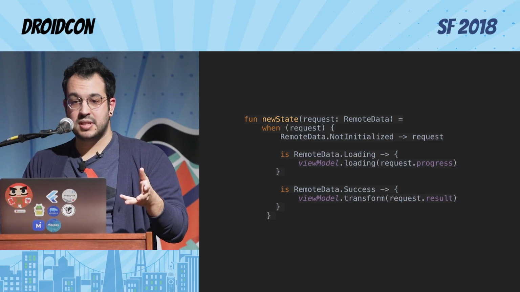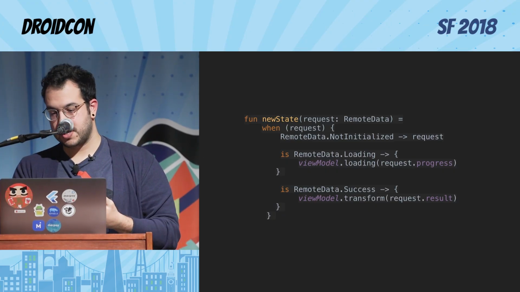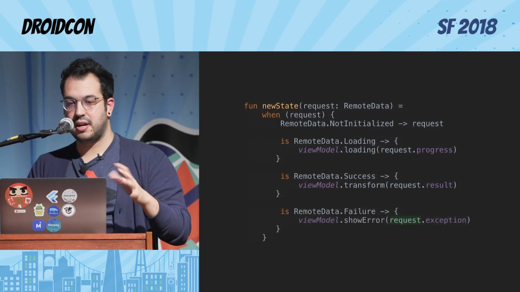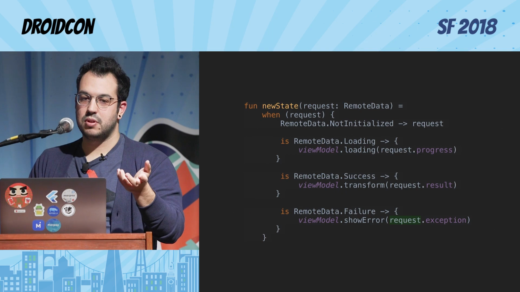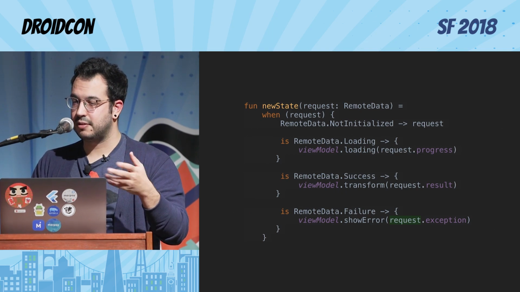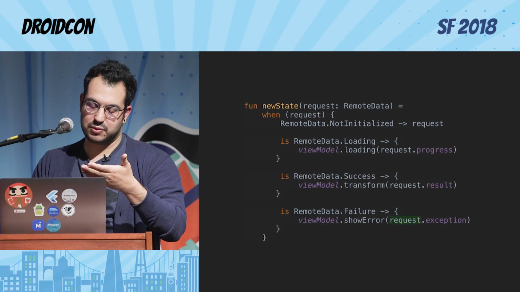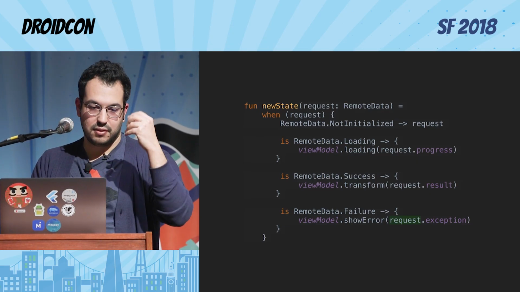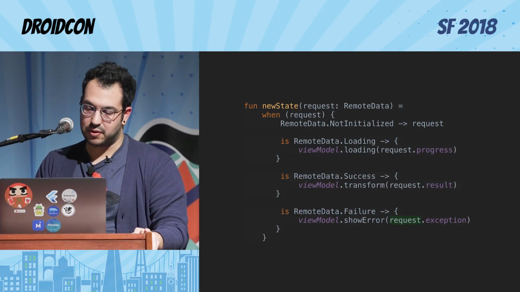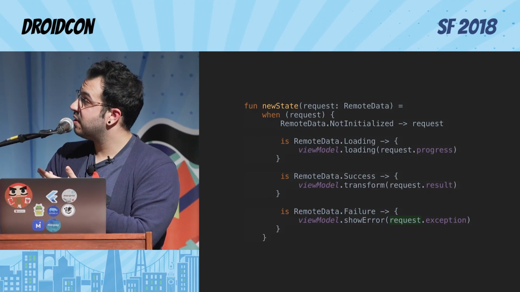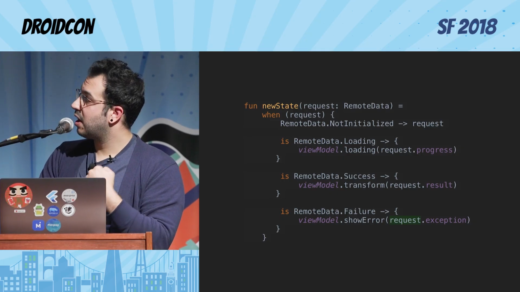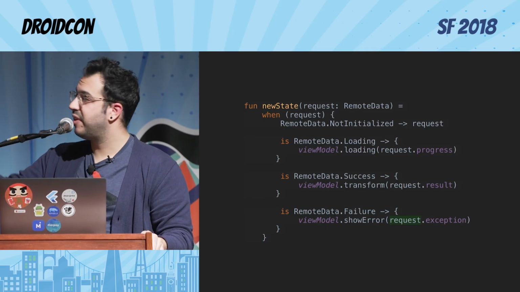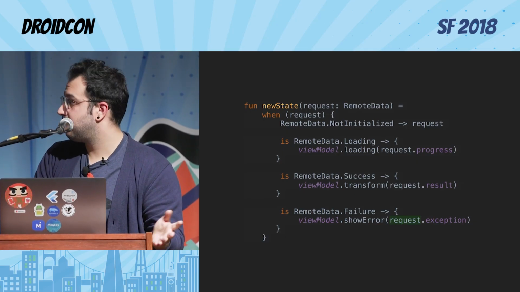When it's success, we want to do the same but transforming. The transformation is from the request, I'm going to get the data that I really want, and the UI will be updated with this. And the same for the failure, right? When there is an error, we want to show the user some error that means something for them, because if I'm a user, I don't want to see error 52346, because I don't even know what it was. I don't understand, so you need to tell them, like, for this error, this is the text that is relevant for the user. Anyway, with this, if I remove or add a new class to RemoteData, I will be forced by the compiler to add it as one more branch. Unless you have else. If you have else, then you defeat the purpose of this. But you can have it, that's fine.